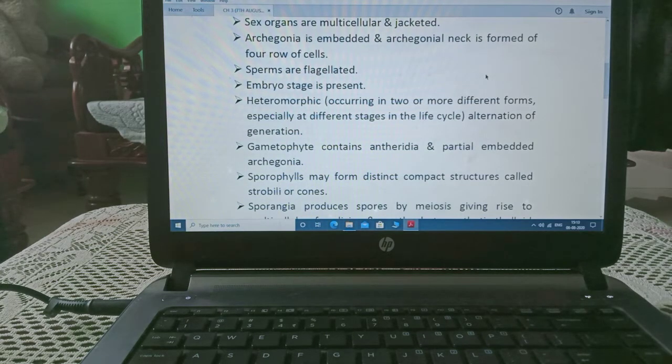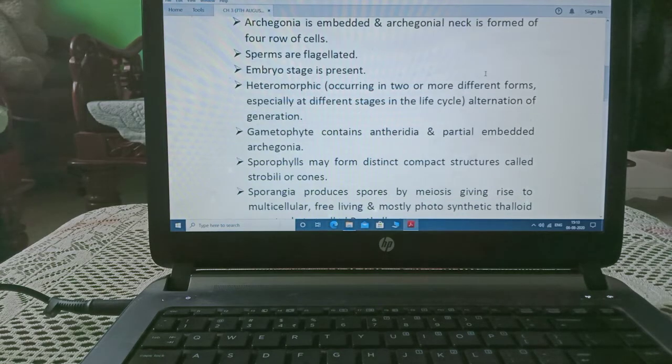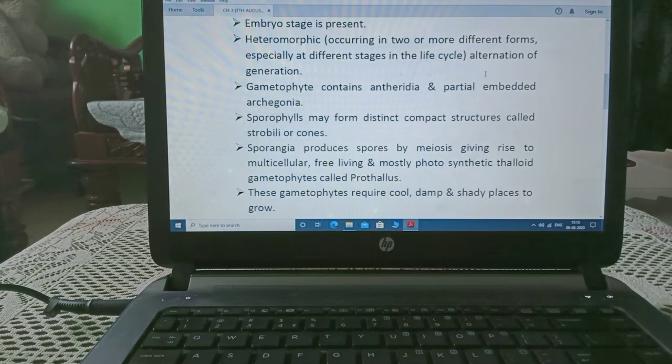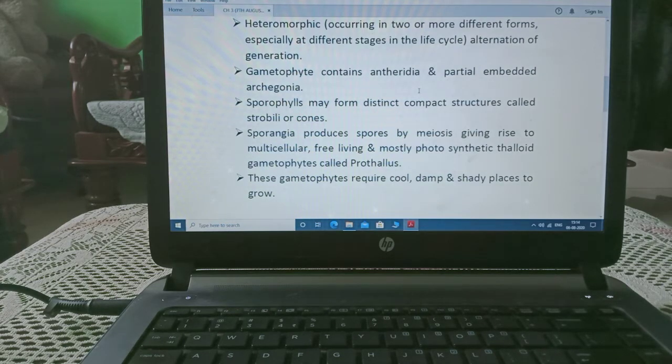Sperms are flagellated, means they are with flagella. Embryo stage is present. Heteromorphic means they occur in 2 or more different forms, especially at different stages in their life cycles. Alternation of generation, as we know, 2n, n, 2n, n. Gametophyte contains antheridia and partially embedded archegonia. Antheridia means male organ.